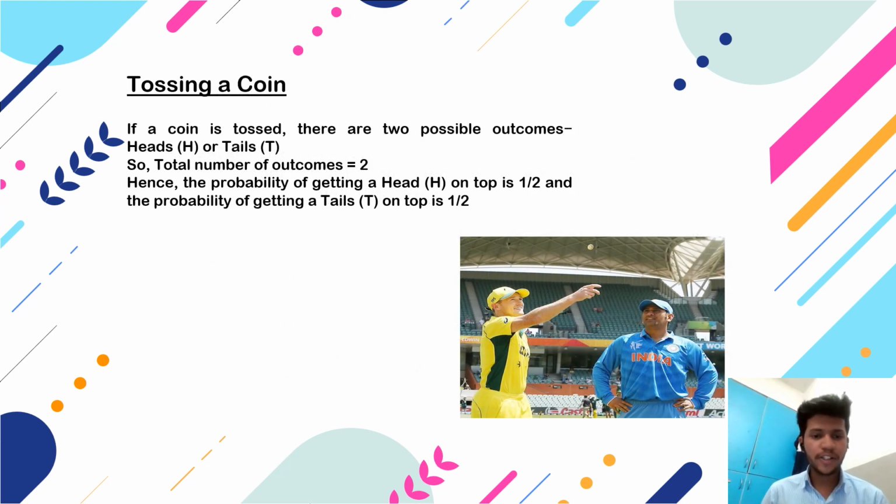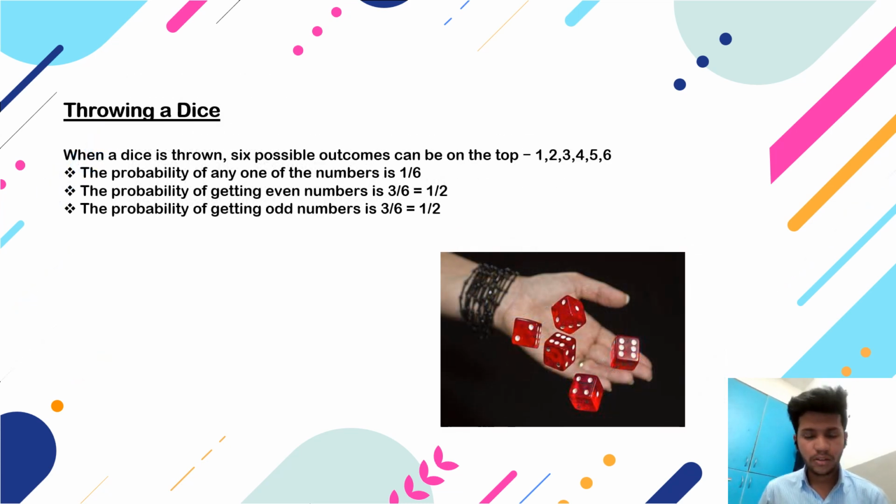Tossing a coin. If a coin is tossed, there are two possible outcomes, heads or tails. So the total number of outcomes is equal to 2. Hence the probability of getting a head on top is 1 by 2 and the probability of getting a tail on top is 1 by 2. Throwing a dice. When a dice is thrown, 6 possible outcomes can be on top: 1, 2, 3, 4, 5 and 6. The probability of any one of the numbers is 1 by 6. The probability of getting an even number is 3 by 6, that is 1 by 2. The probability of getting an odd number is 3 by 6, that is 1 by 2.